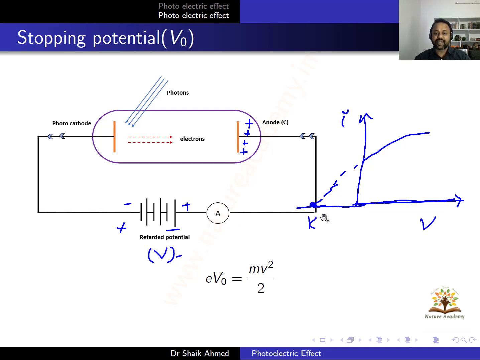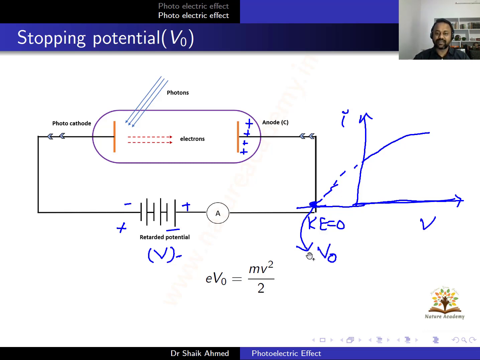Current is zero means the kinetic energy of the electrons is zero, right? At this place, the kinetic energy of the electron is zero, and I can call this voltage my stopping potential. So stopping potential is the reverse voltage applied to make the kinetic energy of electrons zero.